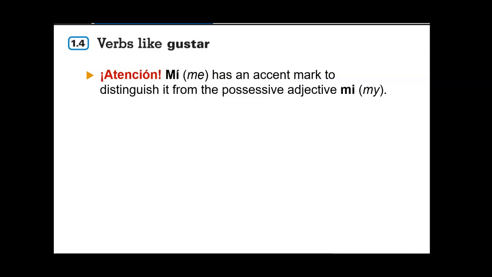Lastly, mí has an accent mark to distinguish it from the possessive adjective mi, which is my. I'm sorry, I'm reading in Spanish. So if it has an accent mark, it means me. If it doesn't, it means my.